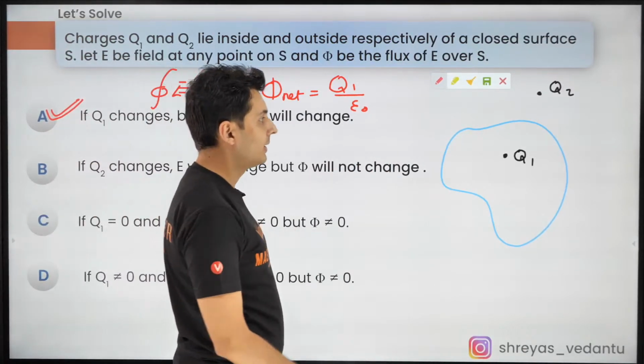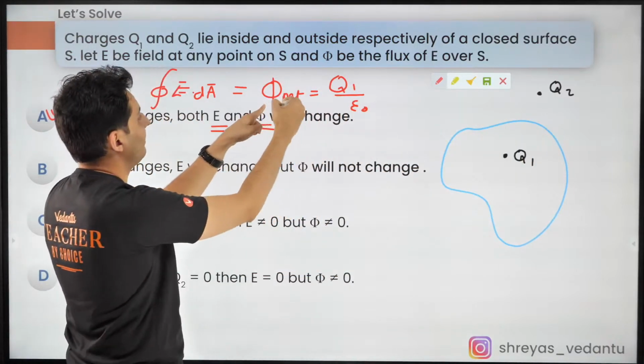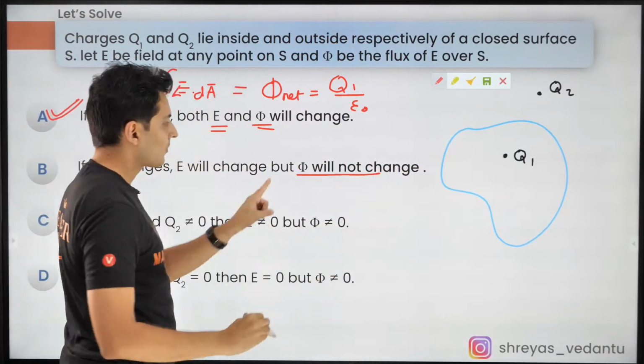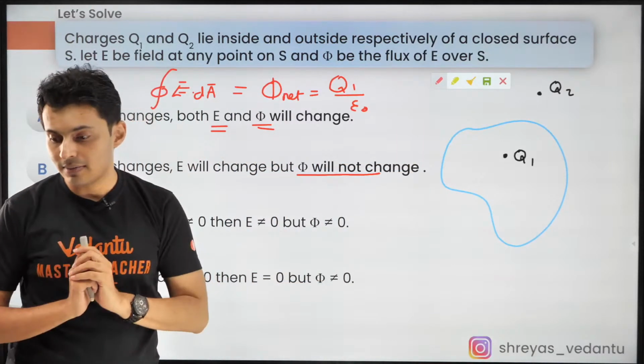Now, this is very important. If charge 2 changes, it will not affect the flux. Correct. It will not affect the flux, but the field will change everywhere.